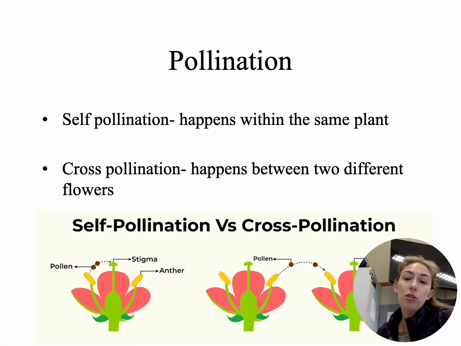So, what led to his studies has to do with pollination. Self-pollination is when the same plant takes pollen to the stigma and it grows a fruit from the same plant. Whereas cross-pollination happens between two different flowers. So if I have like a big plant growing another big plant, you can cross-pollinate between those two different flowers on the plants, or even like a different flower on a plant farther away. It has to be the same species of plant to cross-pollinate them. Okay?